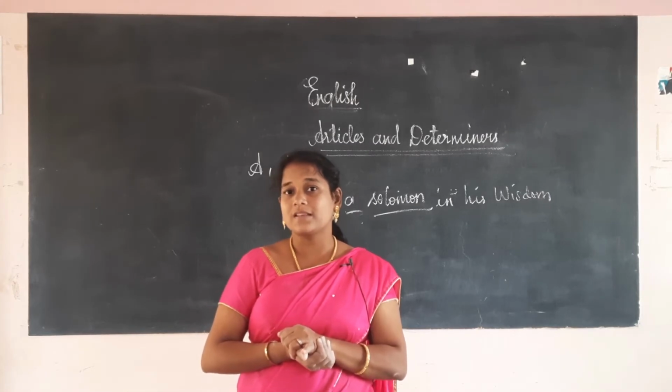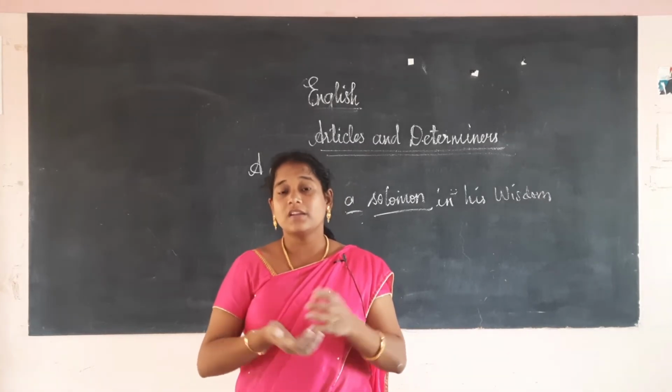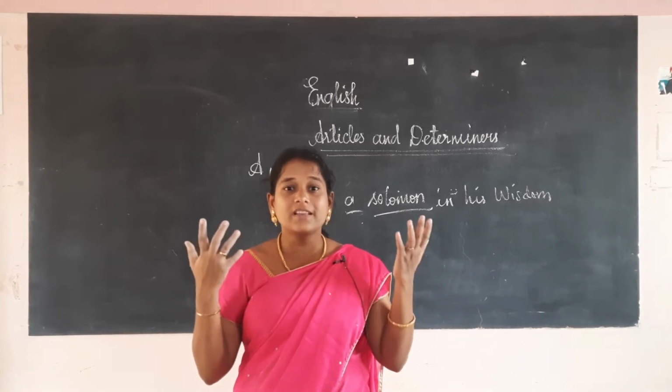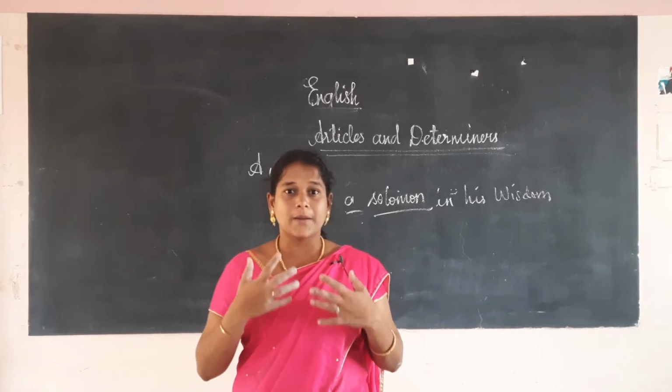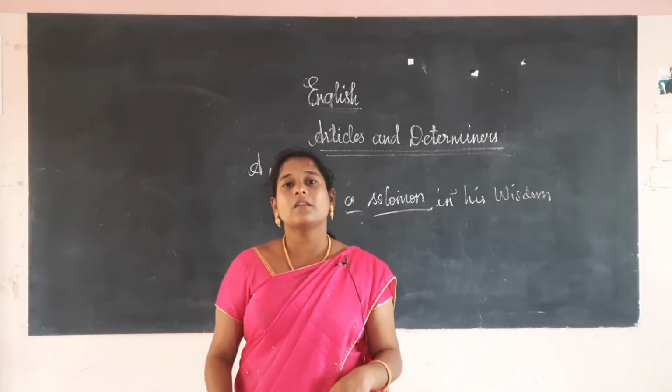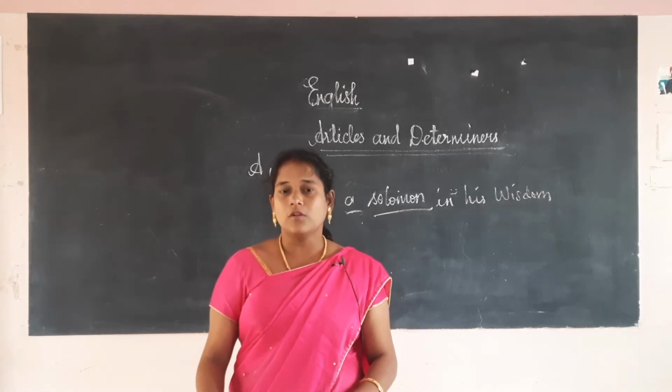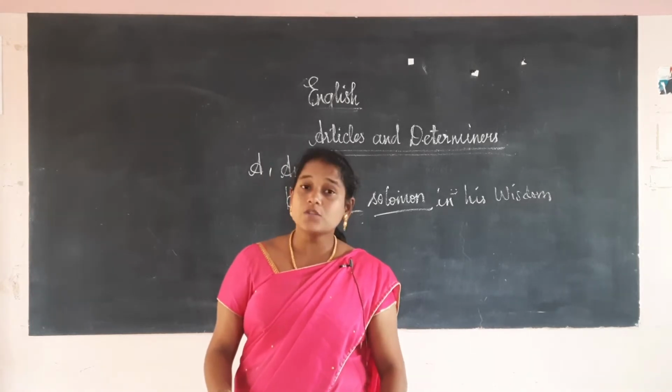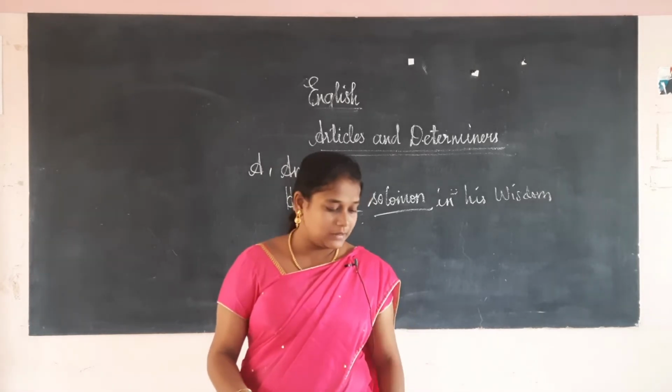As I said, he is a Solomon in his wisdom. So his wisdom is like Solomon. He is a Tilak in his outlook. So he is being compared to Tilak, the braveness of Tilak. By seeing him outwardly, he is very brave. Okay. Then we will go to the usage of the definite article the.